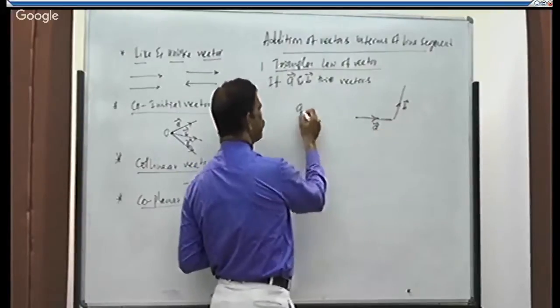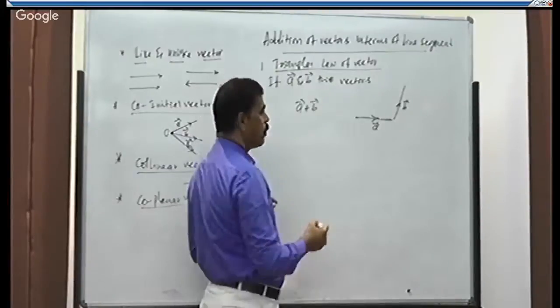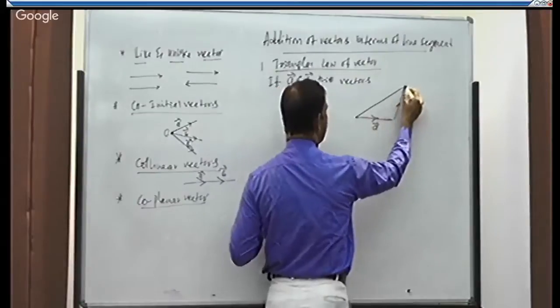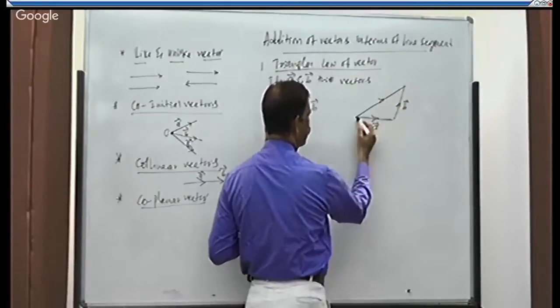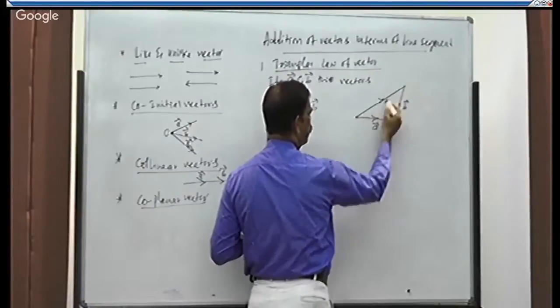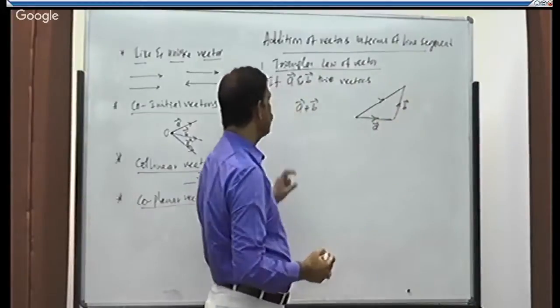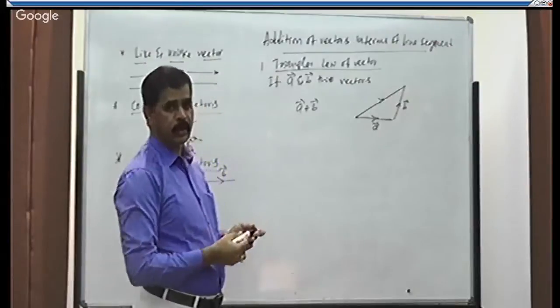Their sum, A plus B, will be considered along the third side of the triangle in reverse order. See, it is moving in this direction, so we are taking in this reverse direction. A, B, C. This is C. C will be the A plus B. This is called addition of two vectors using the triangle law.